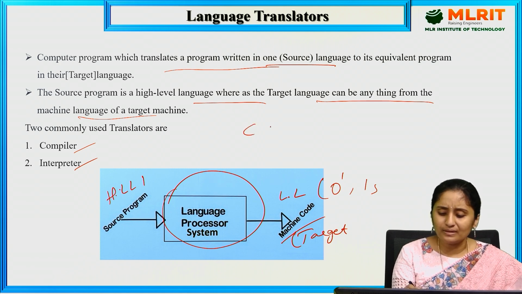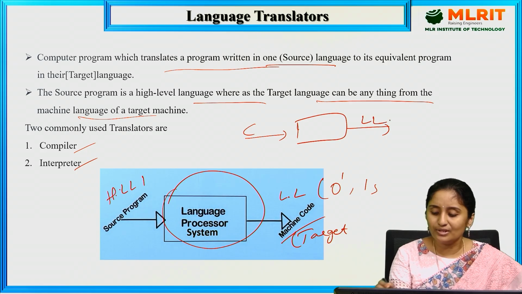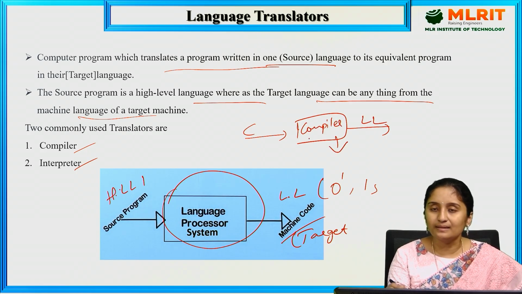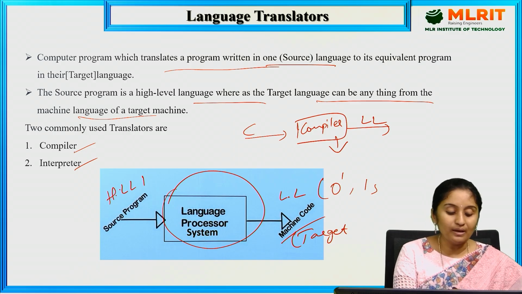Let us take one example. C is the source program, and I am going to convert it into a low level language by using a compiler. The compiler is the translator, and there can be different types of translators. We can use a compiler or an interpreter.